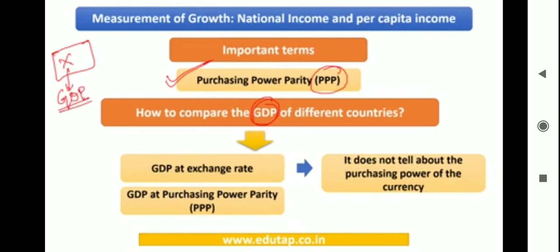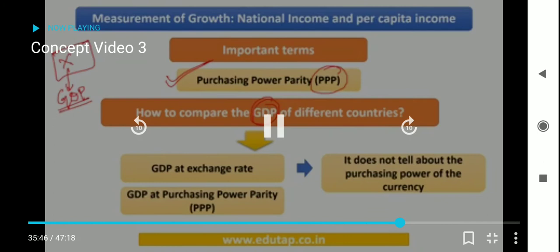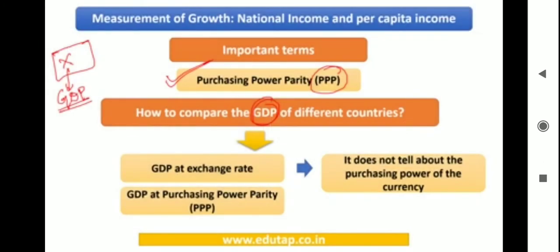That's it, right? Now I want to ask you a question: there are so many countries. I want to compare my growth. I want to see whether my country's GDP is greater than the others. How am I going to do that? So when this comparison between different countries comes into play, I can adopt different indices or use different parameters. One of those is, if I compute this GDP at exchange rate, I will get the answer to the question that I was asking.